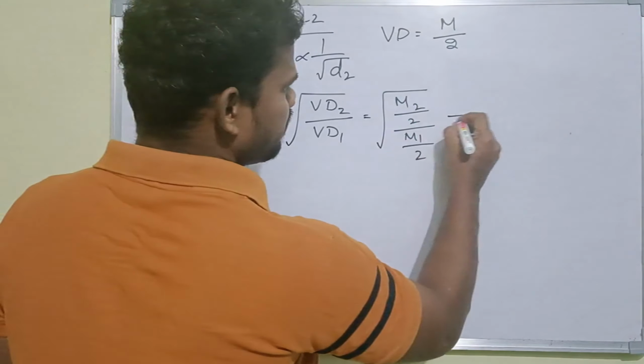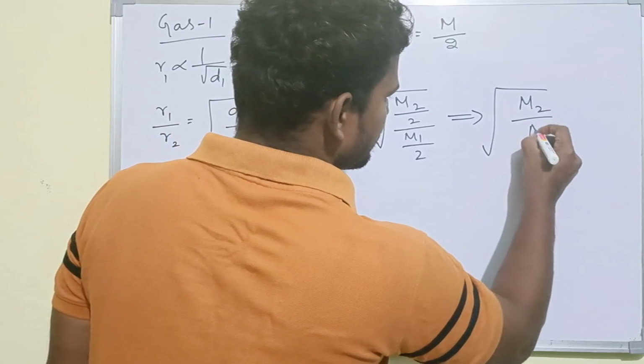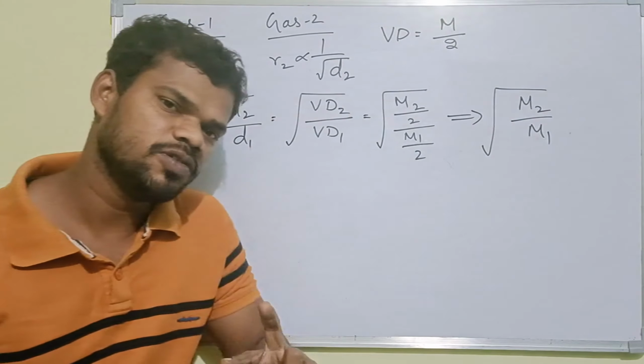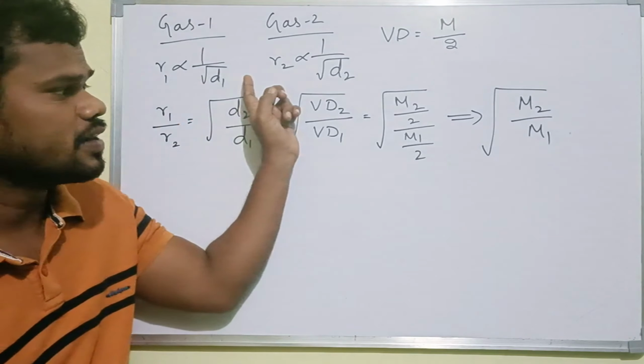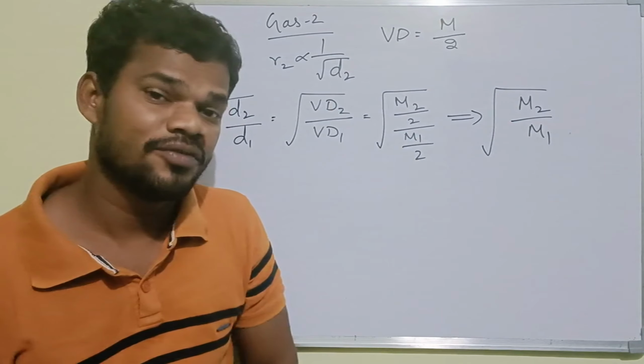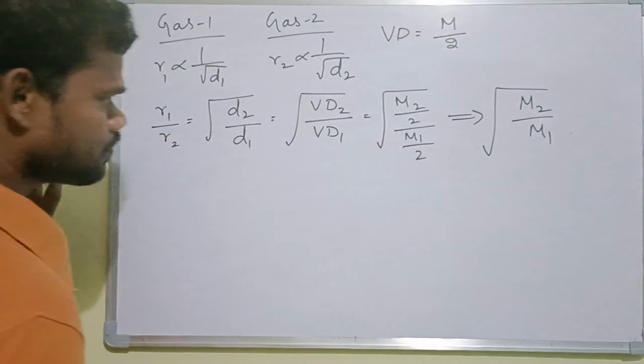Simply, we write root of M2 by M1, which means the rate of diffusion or effusion is inversely proportional to the square root of its molecular mass or molecular weight also. Clear? So this formula is also very important here.